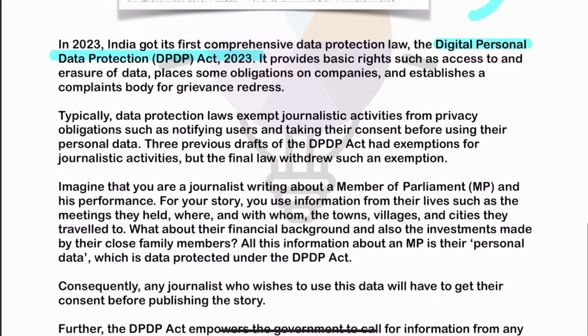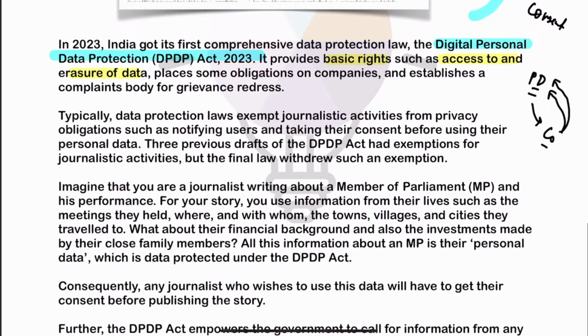Now, the article says that the Digital Personal Data Protection Law provides for many such rights. For example, it recognizes basic rights such as the right to access and the right to erasure of data. For example, guys, suppose your personal data is there. Now, if companies want to use your personal data, they want to process your personal data, they need to take your consent.